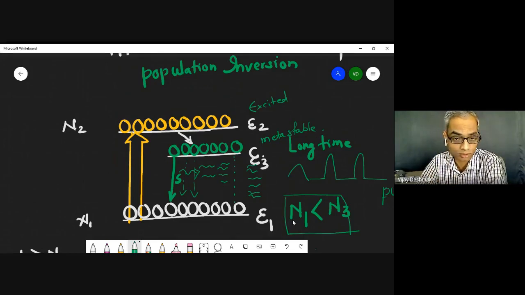So that is a waste. We'll think about only this, because this is what we want. So some of them, this portion, will go to level E3. These two levels are so close that whatever the transition that occurs is actually not radiation. This is called a non-radiative transition.